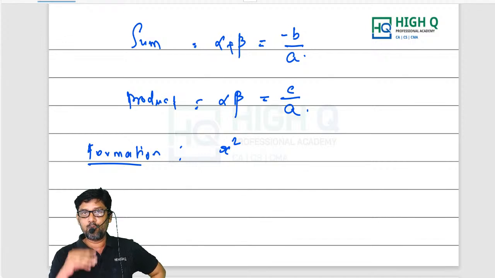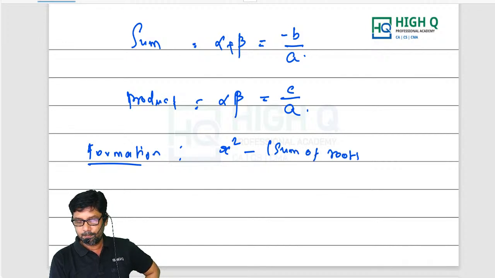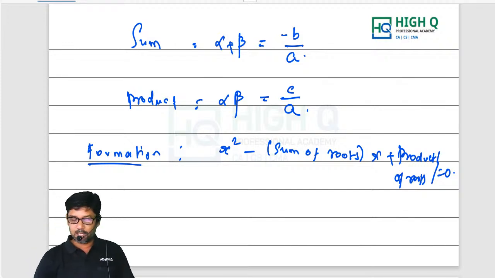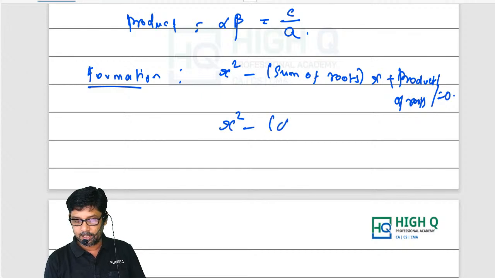So when it comes to formation, what do you need to remember? x square minus sum of roots into x plus product of roots is equal to 0, which is nothing but x square minus (alpha plus beta) into x plus alpha beta is equal to 0.